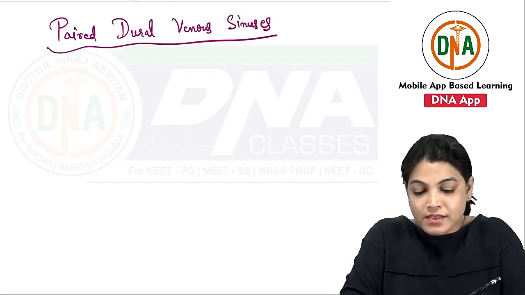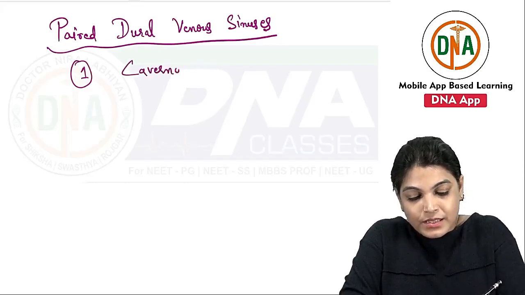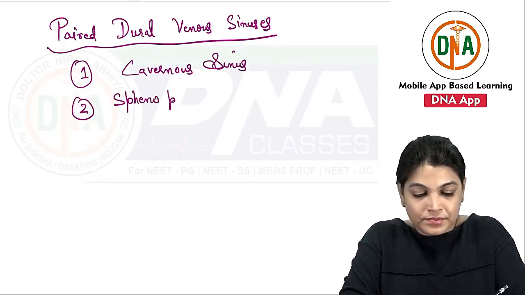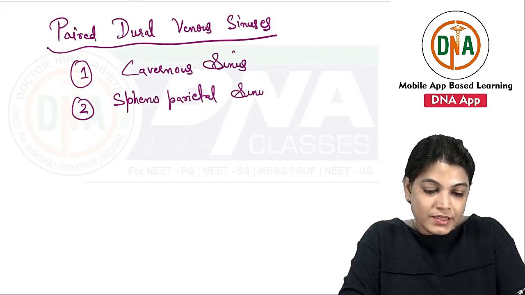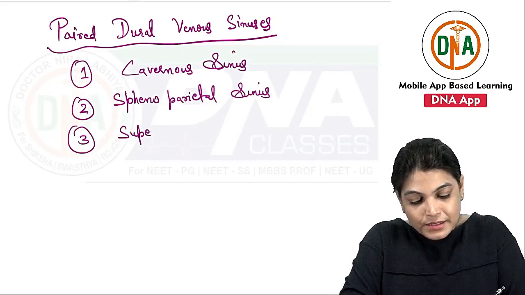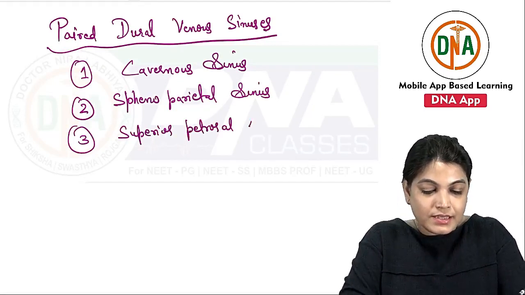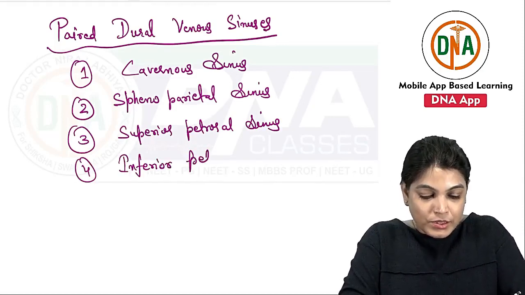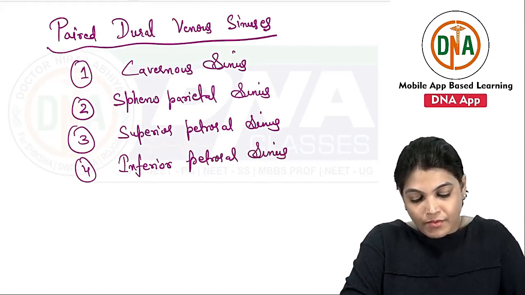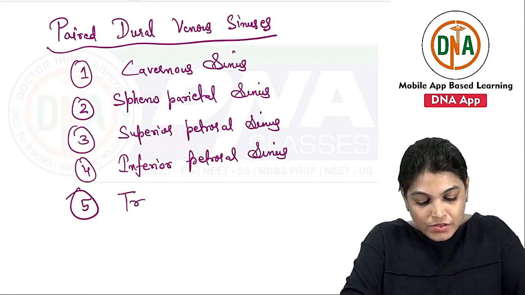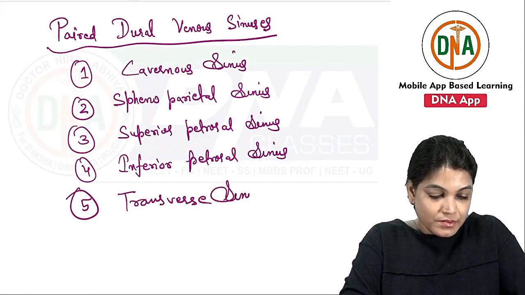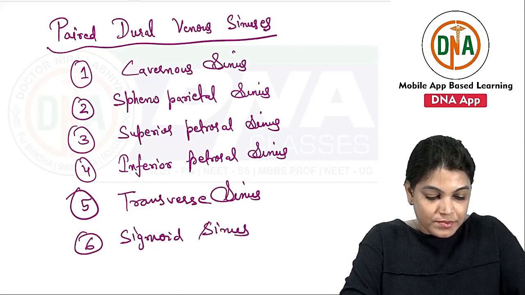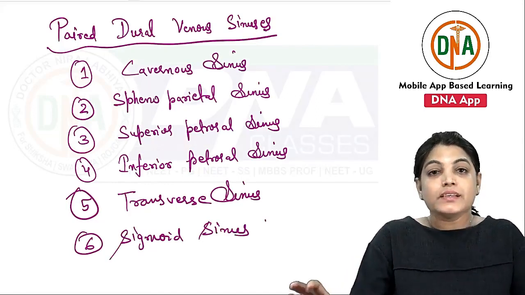So the paired dural venous sinuses are the following: cavernous sinus, sphenoparietal sinus, superior petrosal sinus, inferior petrosal sinus, transverse sinus, and sigmoid sinus. So these are the list of paired dural venous sinuses.